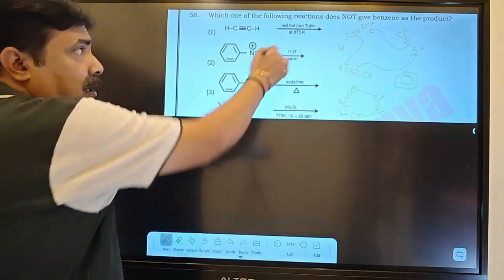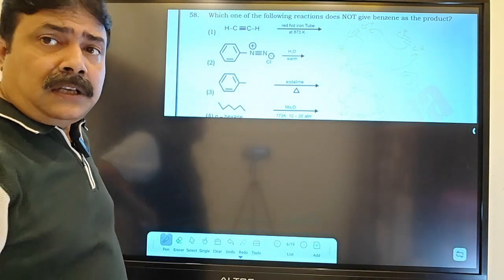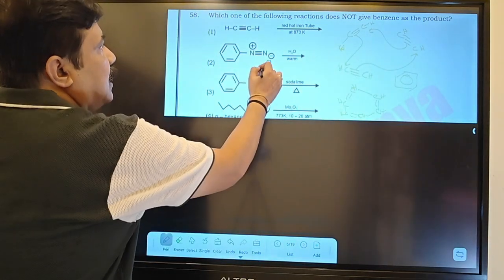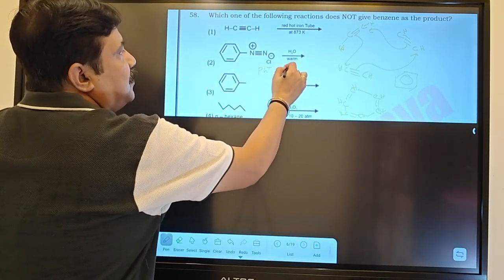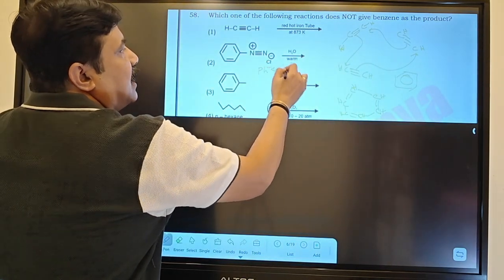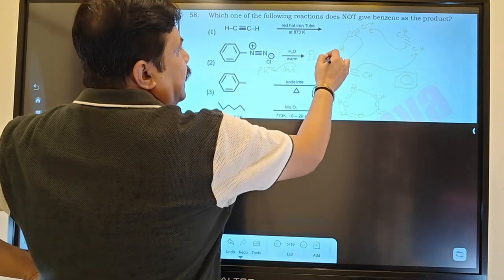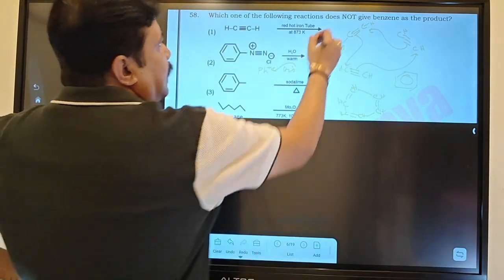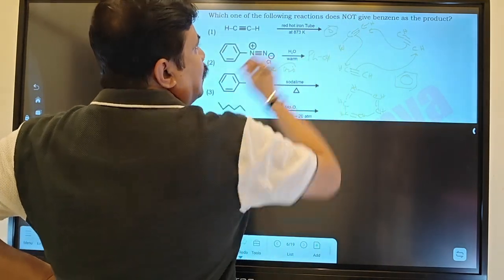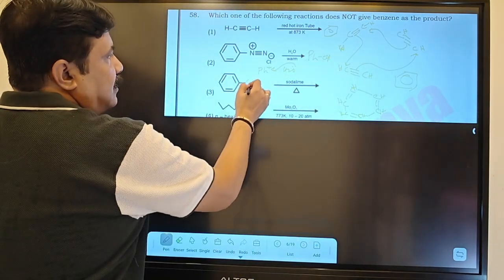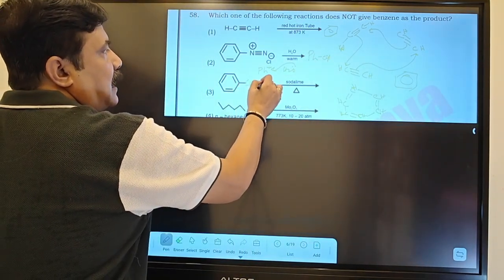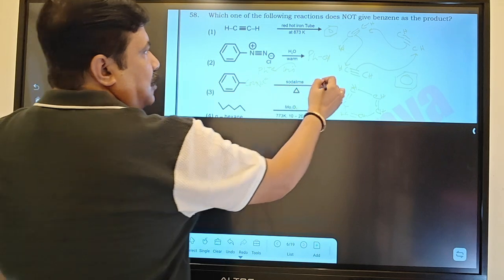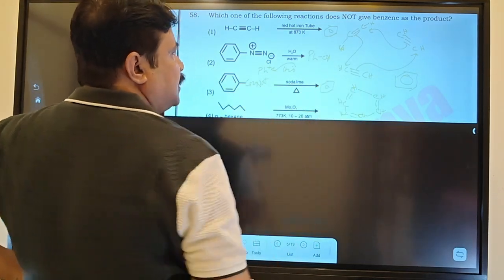Now here the diazonium salt is very unstable. If you heat it a little bit, you will get a phenyl carbocation. This will be attacked by water and then ultimately proton loss. Here you will get a phenol. So that means here you are getting a benzene, and here you are getting a phenol. So here this should be sodium salt. Then soda lime, heat, decarboxylation. Here you will get a benzene.